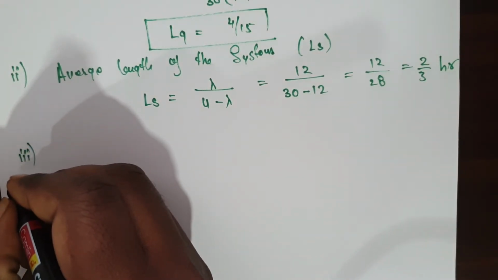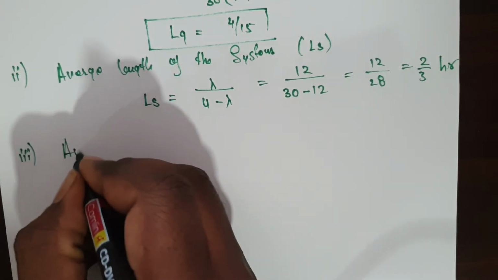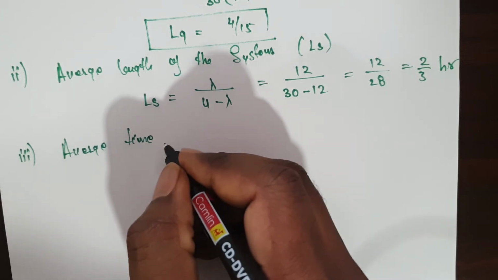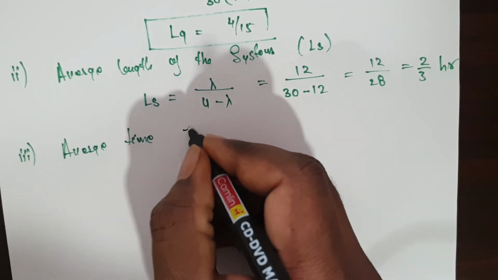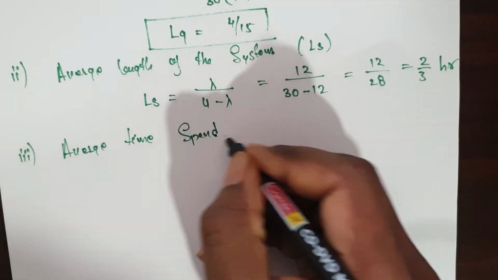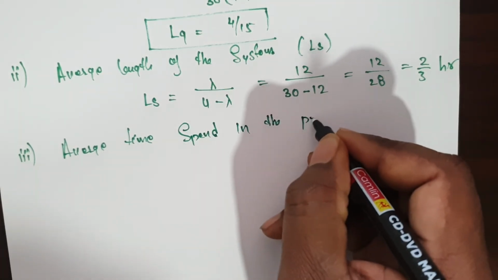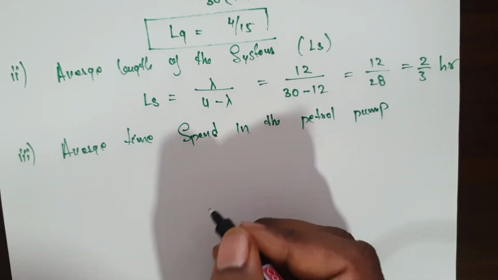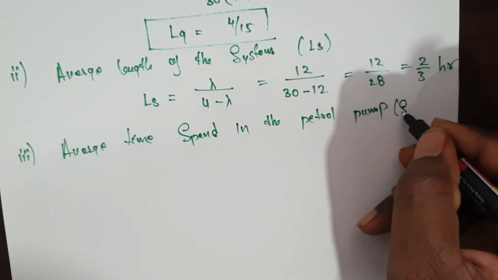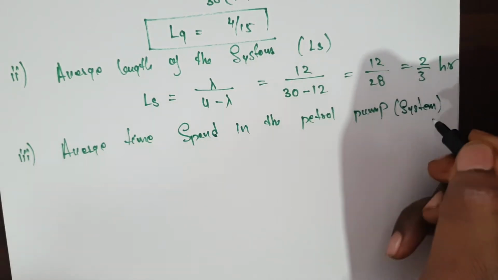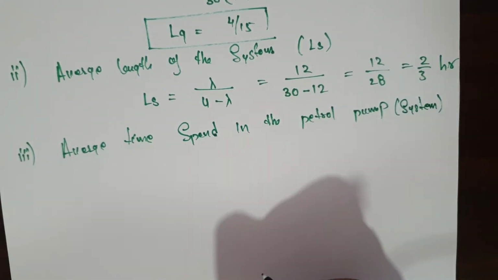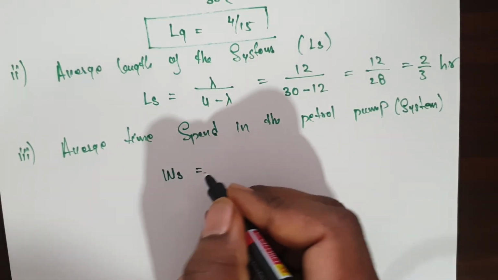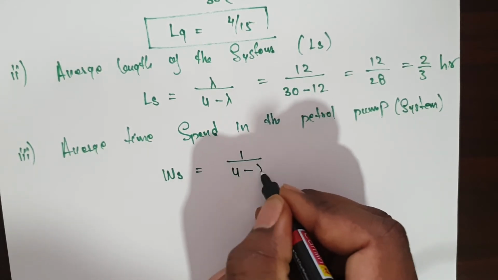The third step is the average time spent in the petrol pump. You can write petrol pump or system, both are the same. What is the formula for that? WS is designated with the letter WS. WS is equal to 1 by mu minus lambda.